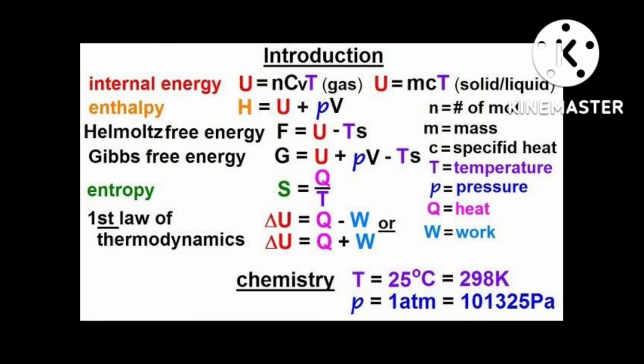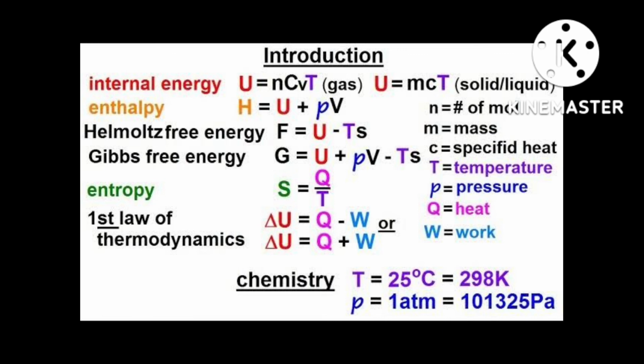First criteria: if delta G is negative, that means less than 0, the process is spontaneous. Now I am talking about positive delta G. Already told you, minus delta G is greater than 0.